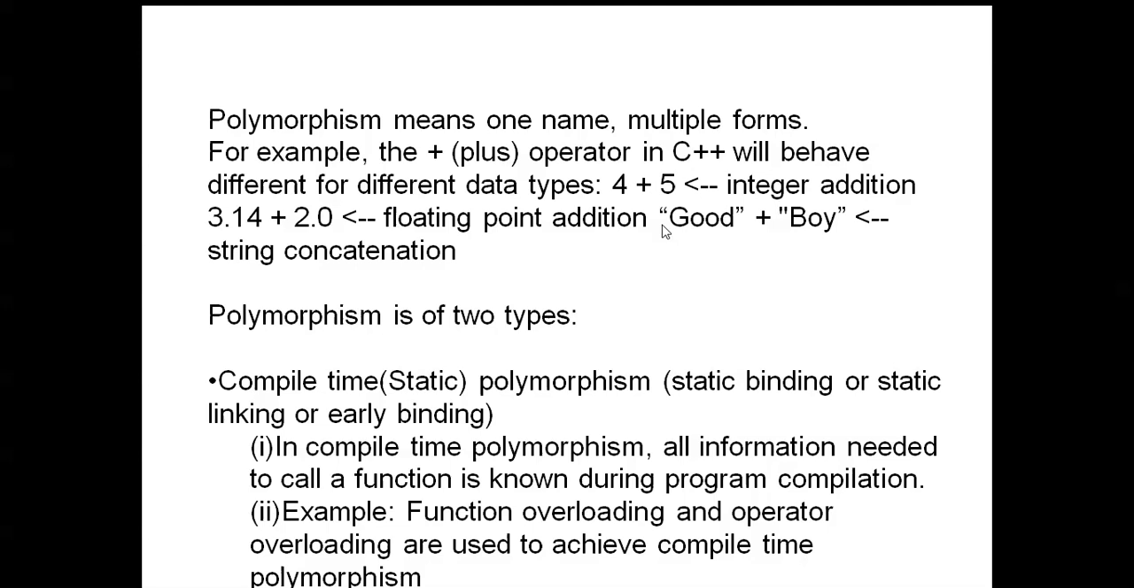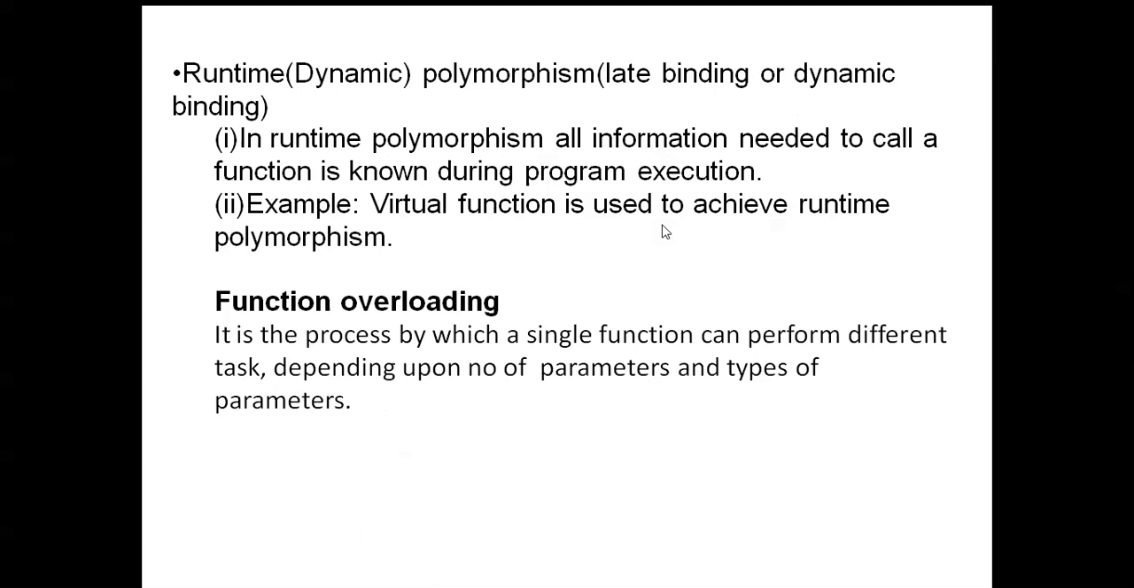Compile time polymorphism and runtime polymorphism. Compile time polymorphism is also called static binding, static linking, or early binding. Runtime polymorphism is also called dynamic binding or late binding.